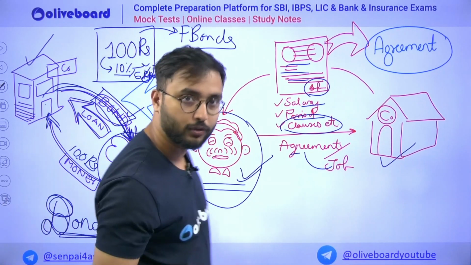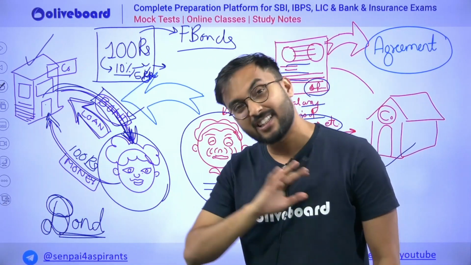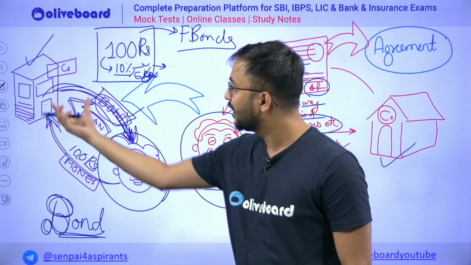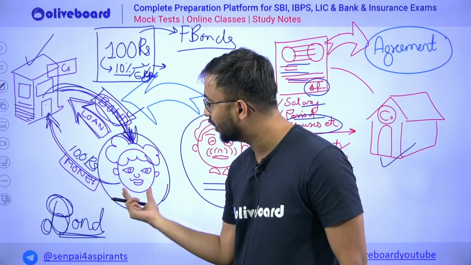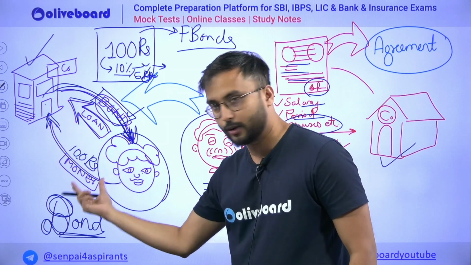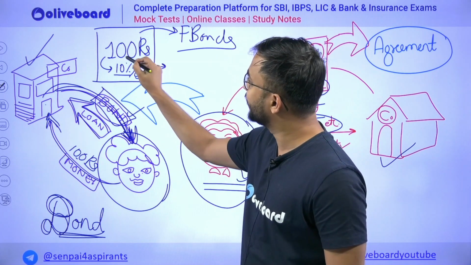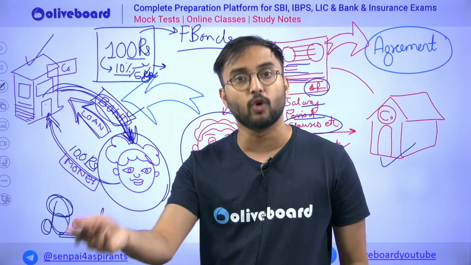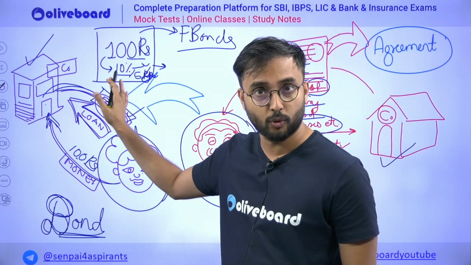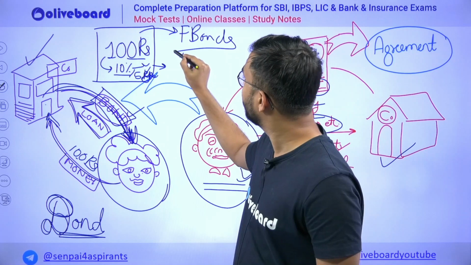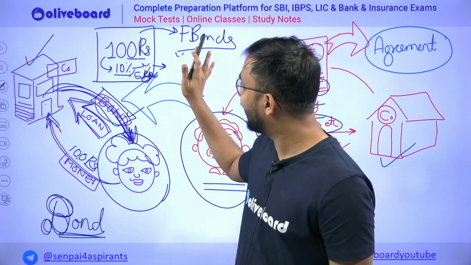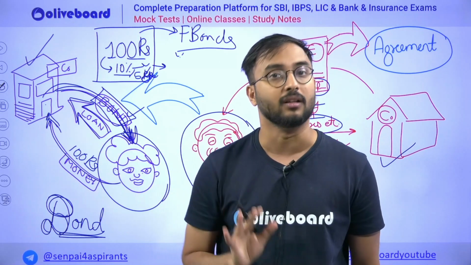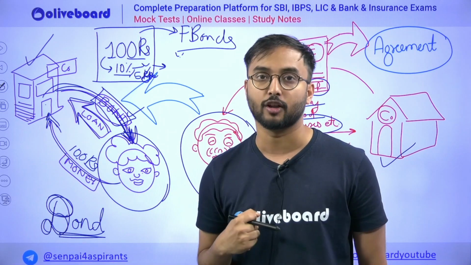In the rest of the videos, even if you search on YouTube or anywhere you go, it is very, very complicated. This is the easiest way to understand. A simple company gave a paper to a girl. The girl gave the company 100 rupees. On that paper it was written that this girl has given me 100 rupees. Each year I will give her 10 rupees on this 100 rupees, as the 10% interest is there, and at the same time after 5 years I will also return 100 rupees to this girl, as she is giving me 100 rupees right now.